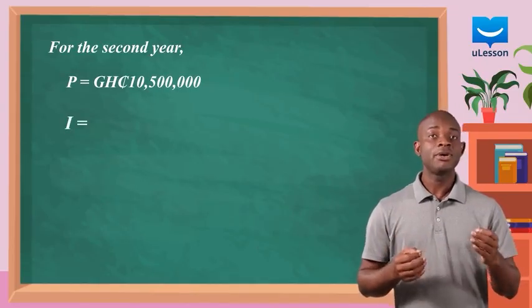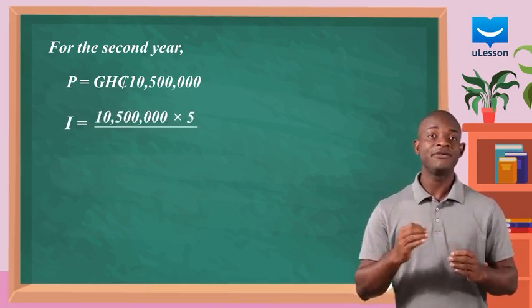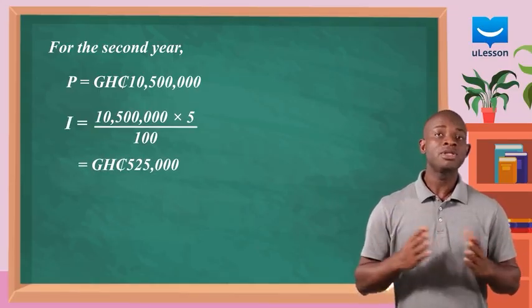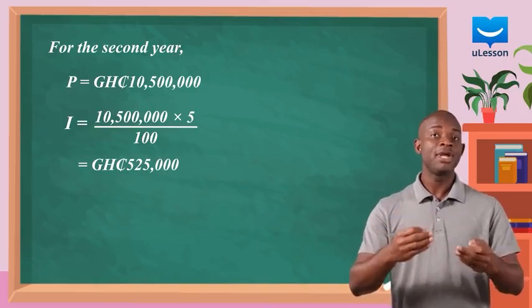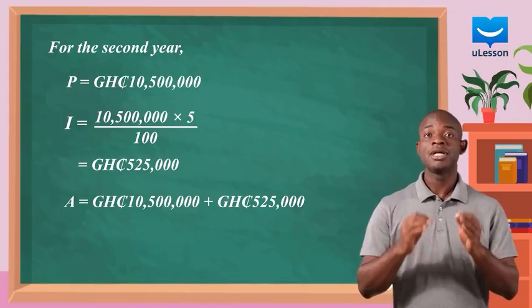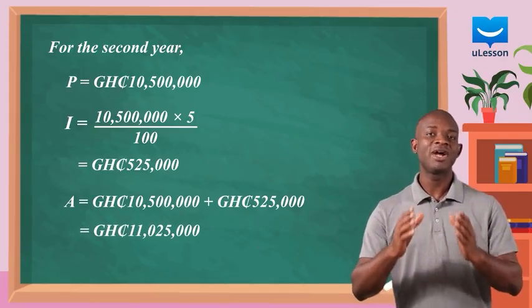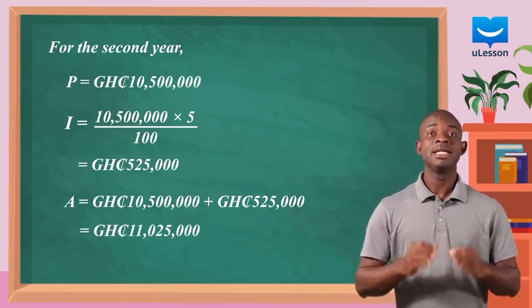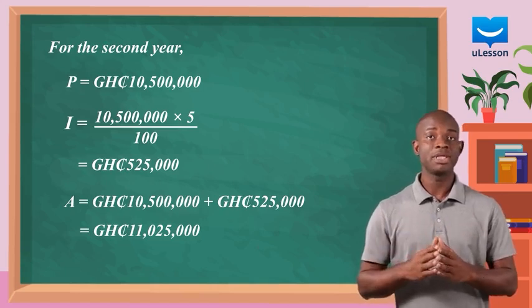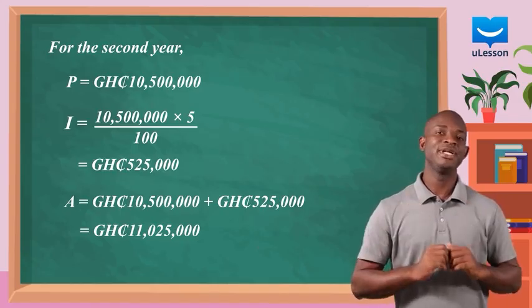The principal for the second year is then 10,500,000 cedis. The interest for the second year will then be equal to 10,500,000 times 5 divided by 100, which is equal to 525,000 cedis. The total amount of money Rufaro is expected to pay back at the end of the second year is 10,500,000 cedis plus 525,000 cedis, and that is equal to 11,025,000 cedis. This means that the amount Rufaro would have to pay back if she is charged using compound interest would be higher than the amount she would have to pay if she is charged using simple interest.